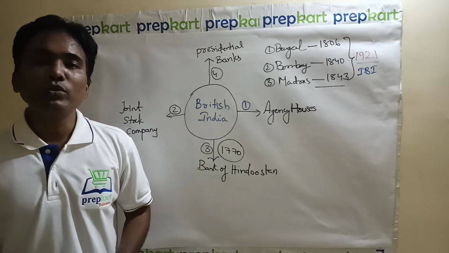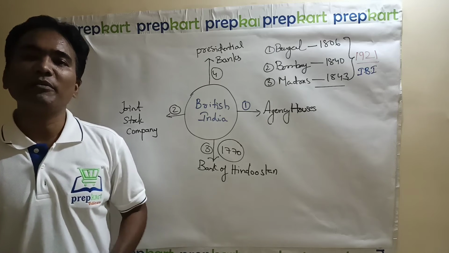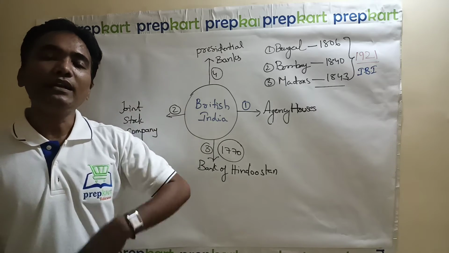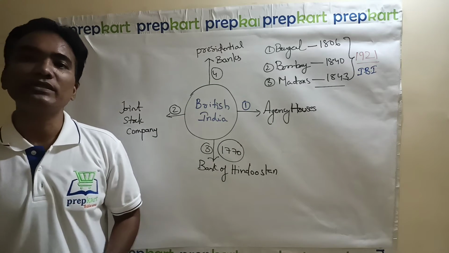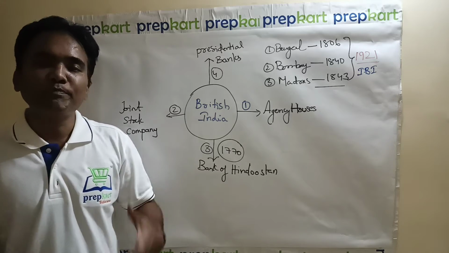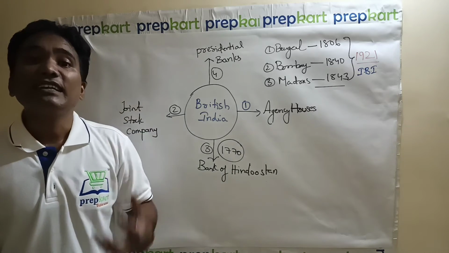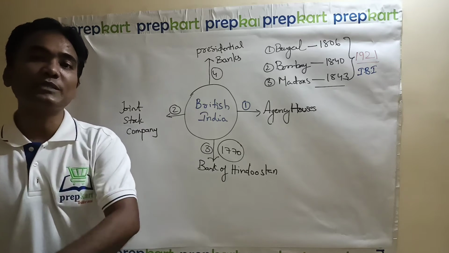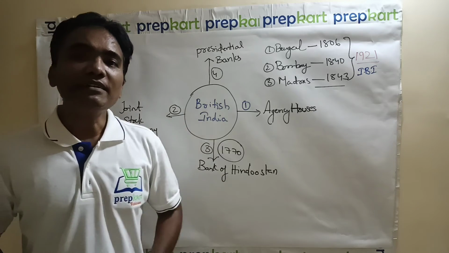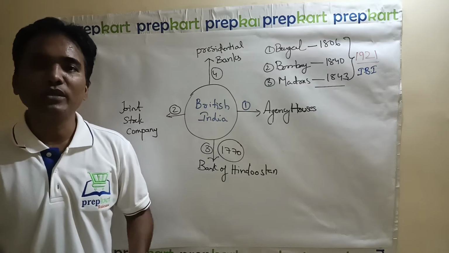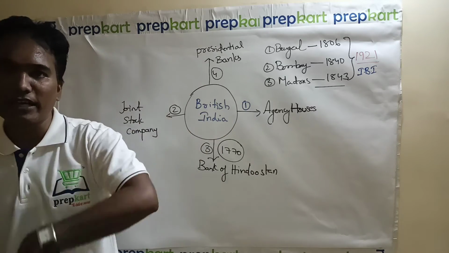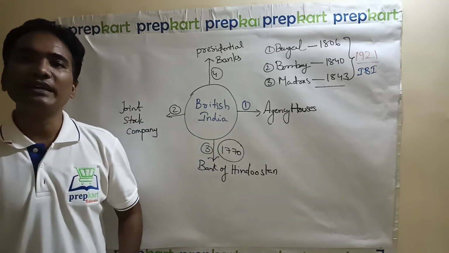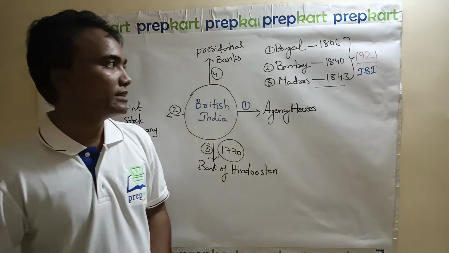We are not allowed to use the word nationalization of State Bank because before that you don't have any state bank, you have only Imperial Bank of India. That Imperial Bank of India turned into State Bank of India. So the most appropriate sentence will be nationalization of Imperial Bank of India into State Bank of India, that is partial nationalization, then followed by complete nationalization. When these banks, State Bank of Indore came, State Bank of Patiala came, State Bank of Baroda came, likewise. So that is after independence.